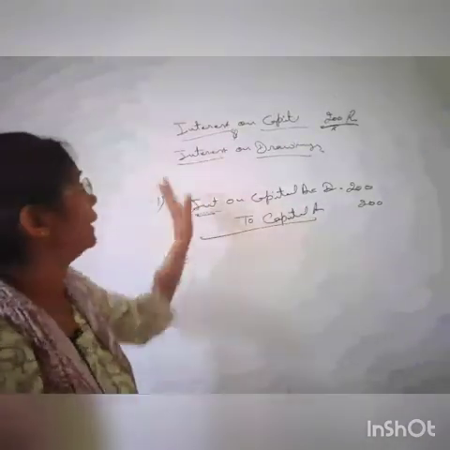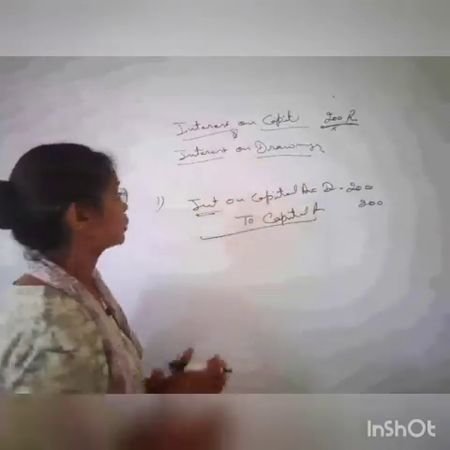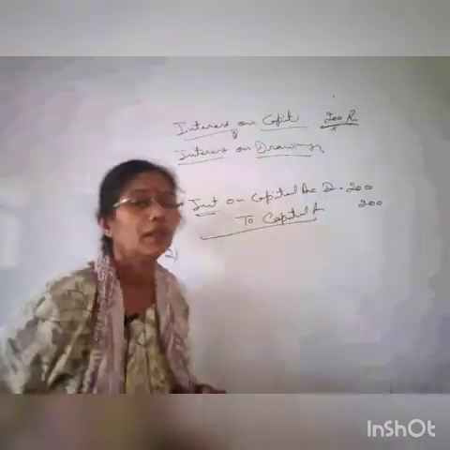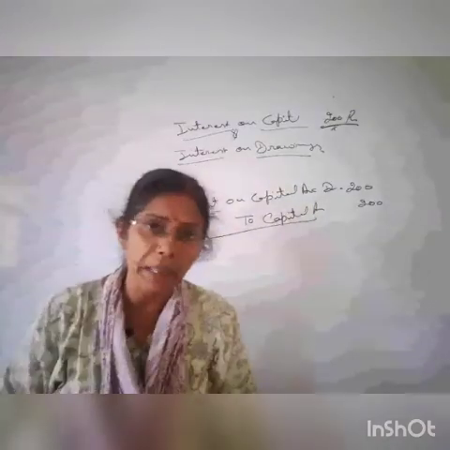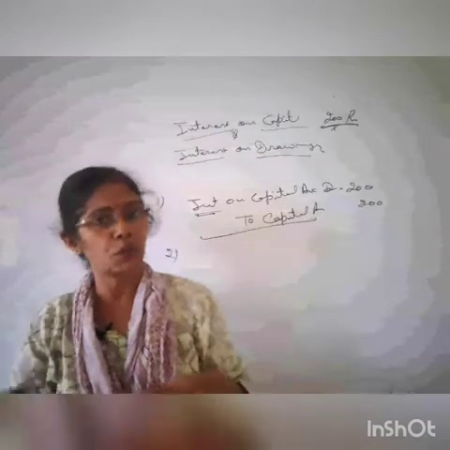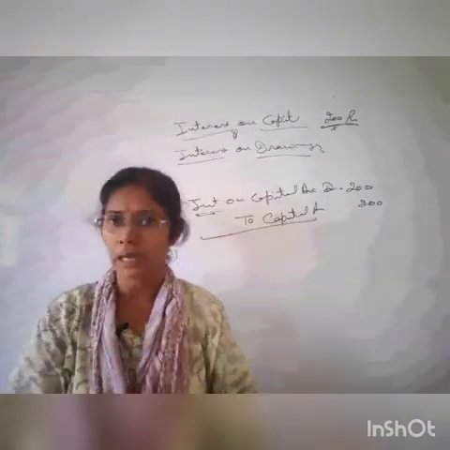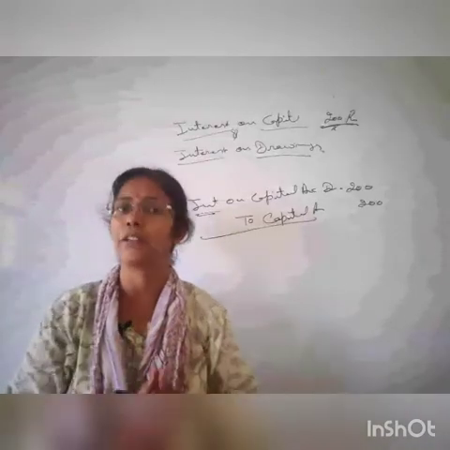Now next is your interest on drawing. Interest on drawing. Again, you have to think. Now businessman needs some money, right? He needs some money for the personal use, so he can withdraw from the business. Now business says, see Mr. Ram, business and businessman both are different.